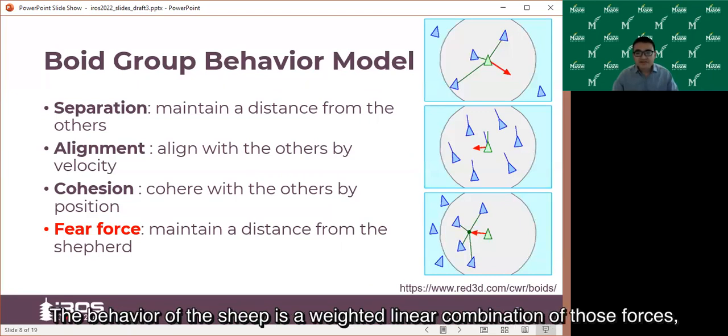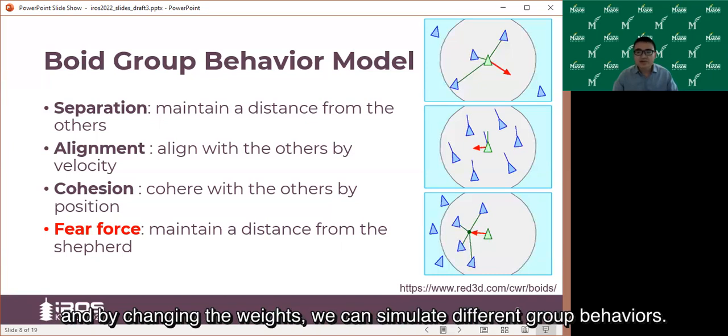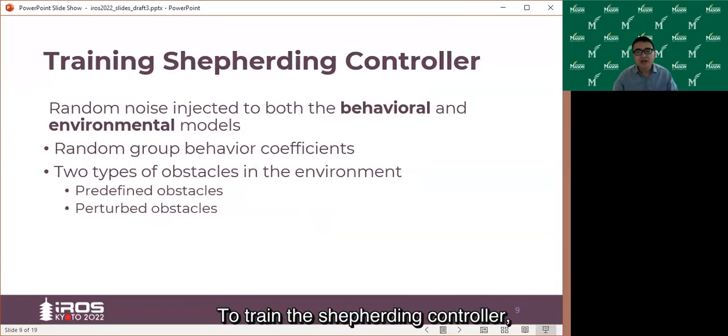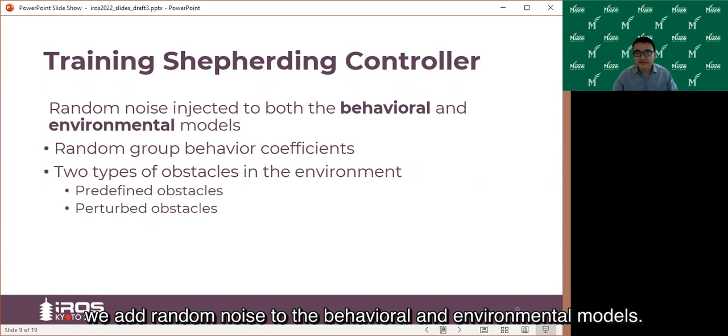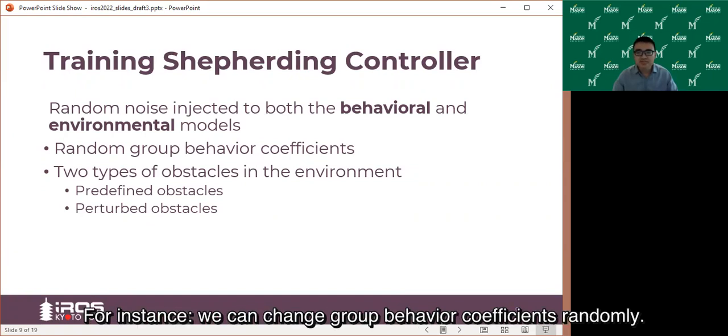The behavior of the sheep is a weighted linear combination of those forces, and by changing the weights, we can simulate different group behaviors. To train the shepherding controller, we add random noise to the behavioral and environmental models. For instance, we can change the global behavior coefficients randomly.